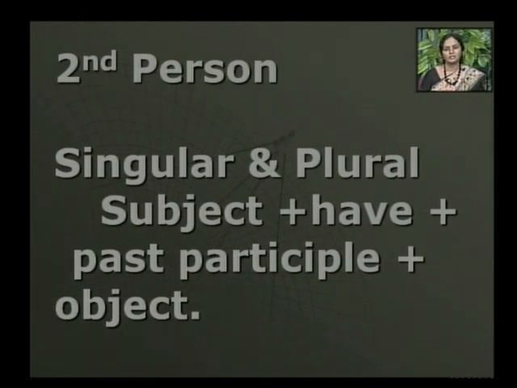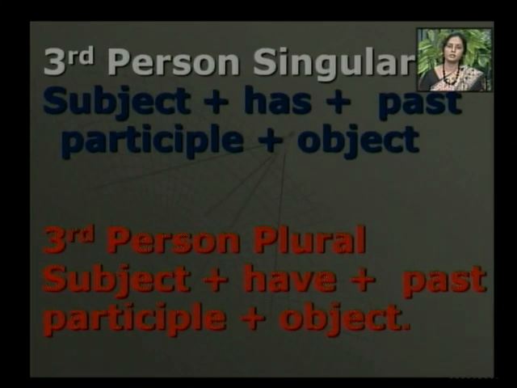Remember, written is the past participle of the verb write. Then a book is an object. Again, you have written a book. Subject is you, have, written is the past participle of write, and a book is the object.